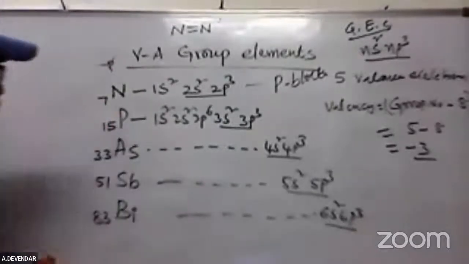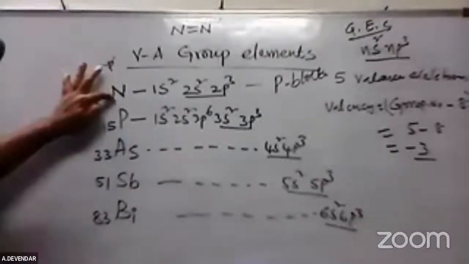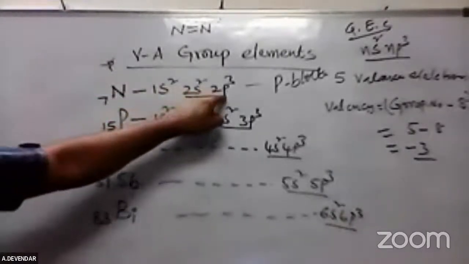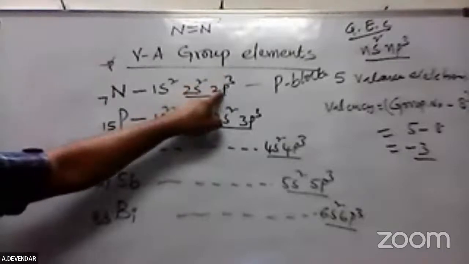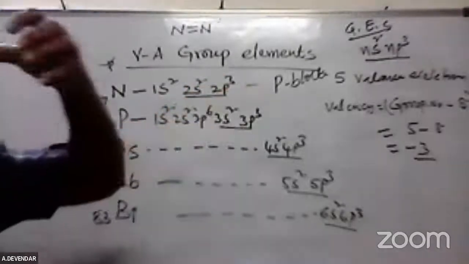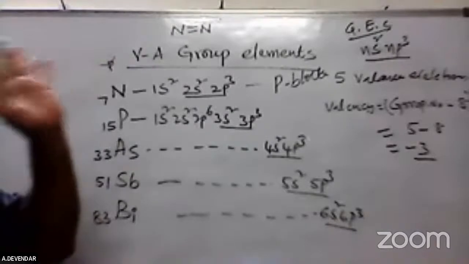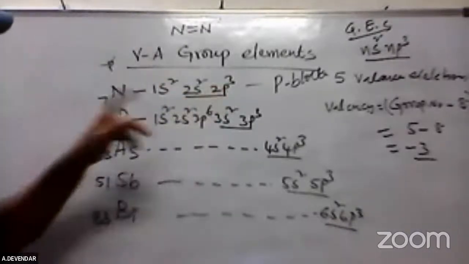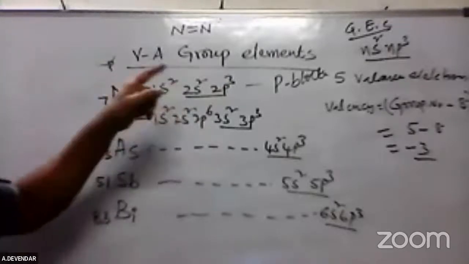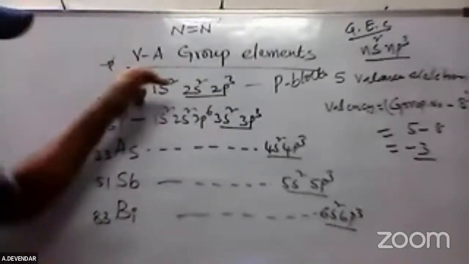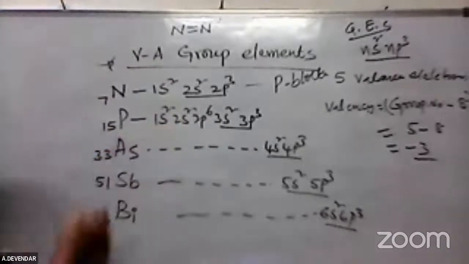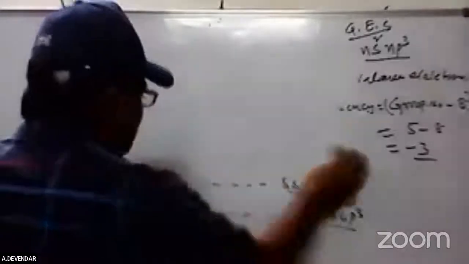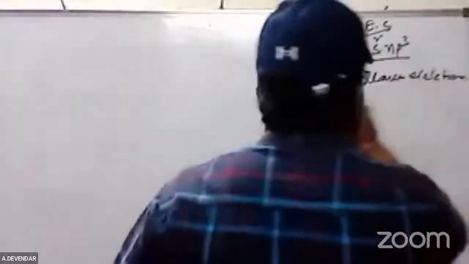Already I told that, very important, nitrogen is very stable. It has a half-filled p orbital. For a half-filled orbital, losing an electron is very difficult; you require a more amount of energy. So nitrogen has a half-filled orbital. That's why the ionization potential value is more when compared with phosphorus, or you can say compared with oxygen also, when you're talking about the period.